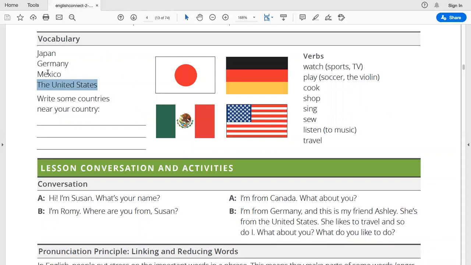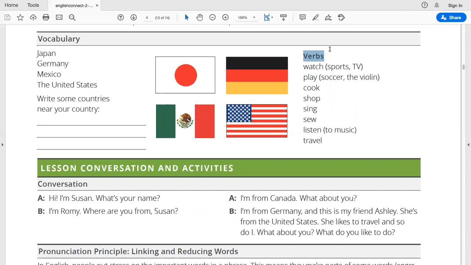Since we are from Mexico, some countries near to us are, for example, Guatemala, Belize. Those are near to us. So you can write those, or you can write the ones in the north. Just be creative and write the names of some countries. And if you don't know them, you can always look for some of the names, or ask somebody if they know what some of the names are in English.